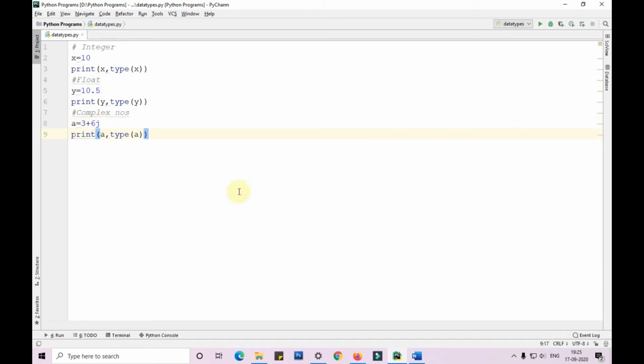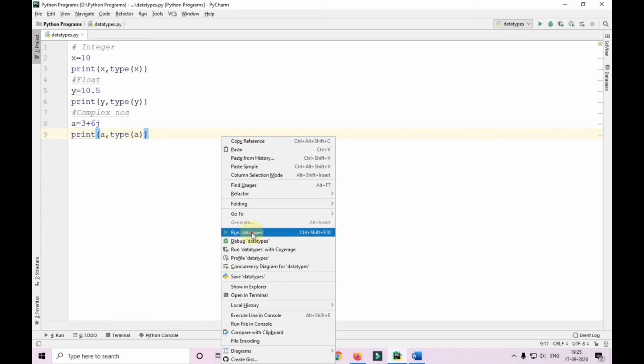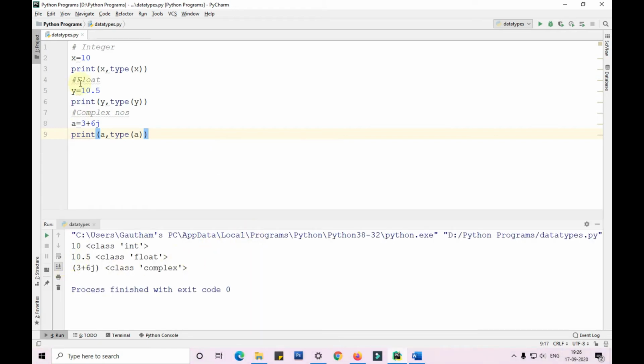Now I'll show you by running this particular program. Run. See guys, first I took x is equal to 10 and printed x and type of x. It has automatically taken x as int class. It has printed 10 and it is showing the type of x as class int.